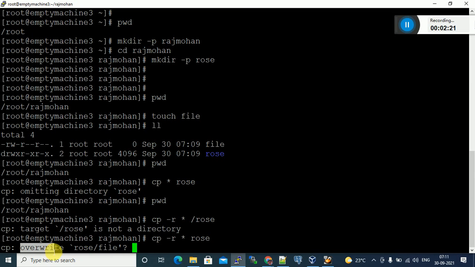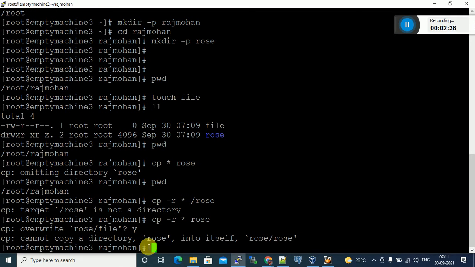Overwriting means this file already exists inside rows, so it's asking whether it should overwrite, yes or no. If you are okay with overwriting, click yes. It says it cannot copy a directory into itself, rows/rows.